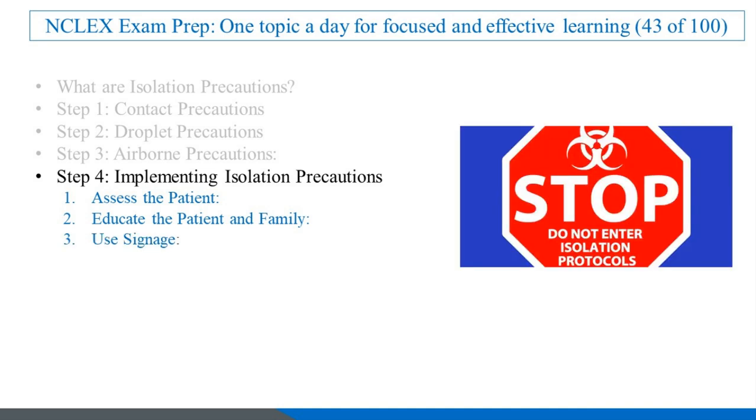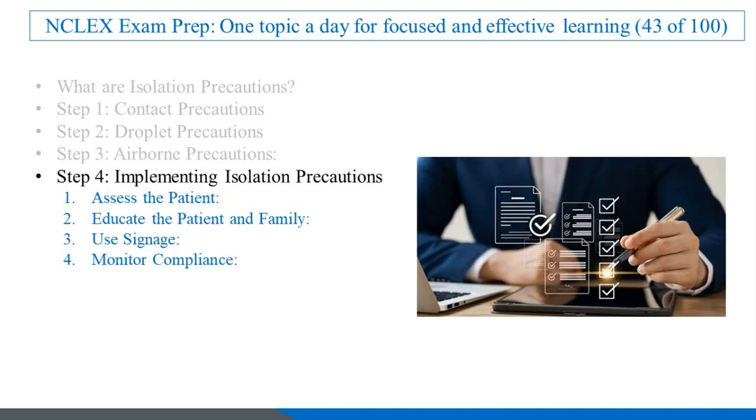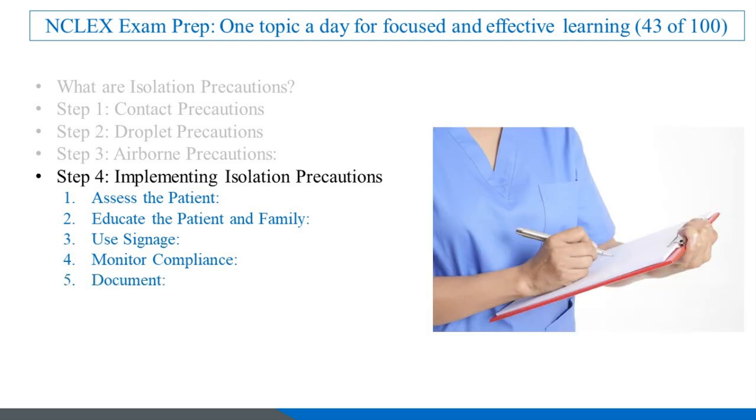3. Use signage, place appropriate isolation signs on the patient's door. 4. Monitor compliance, ensure all staff and visitors follow the precautions. 5. Document, record the type of precautions and any changes in the patient's condition.